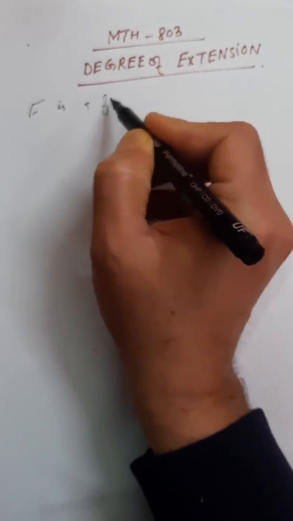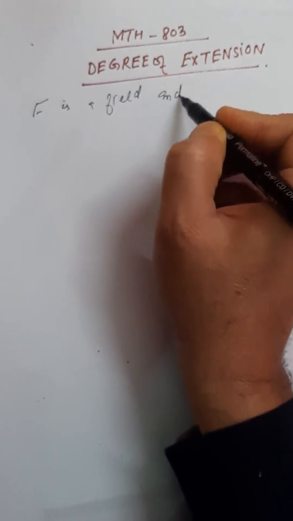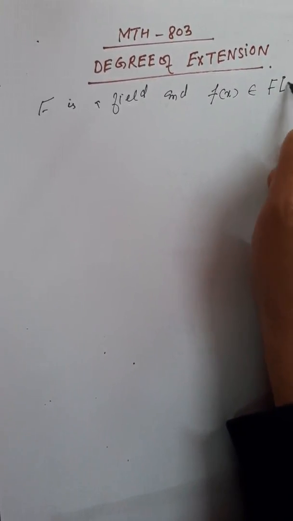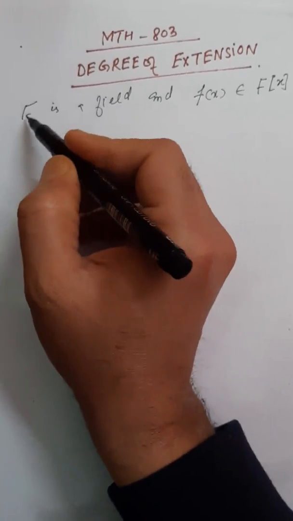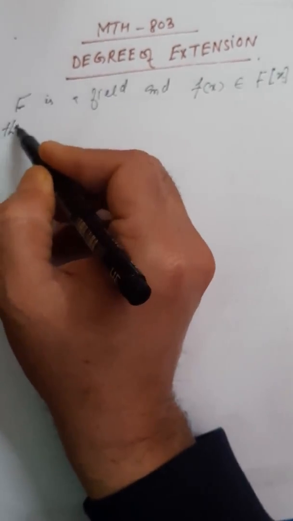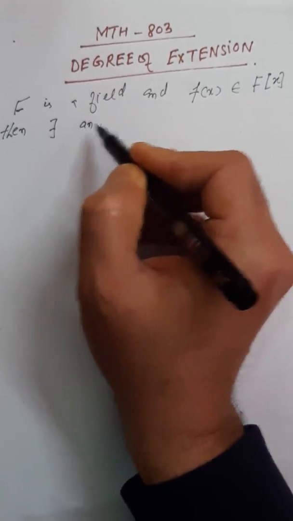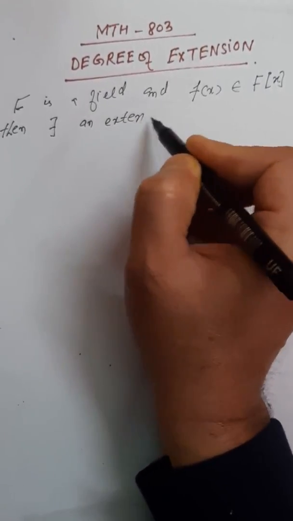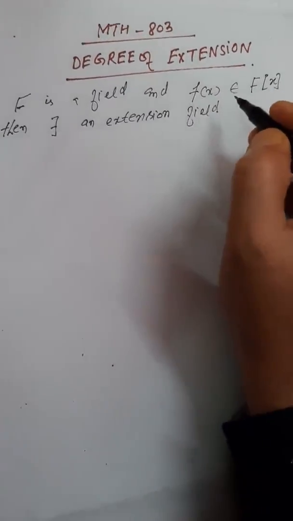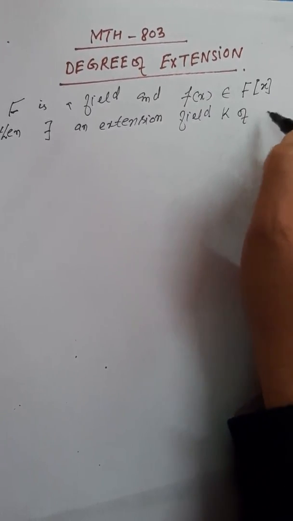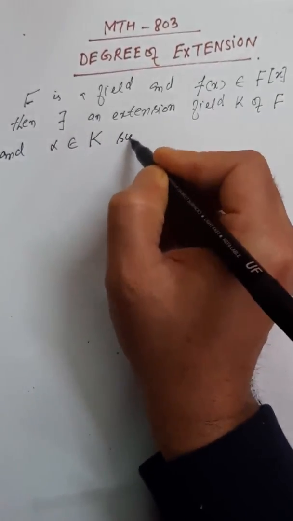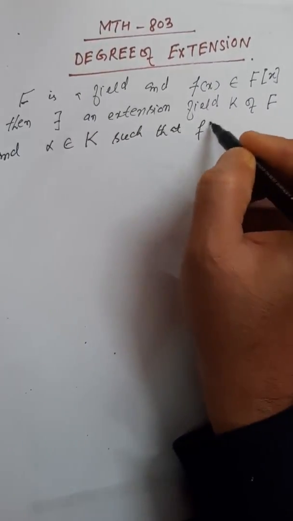and if f(x) is any polynomial having coefficients in F, and if f(x) has no root in this F, then there exists an extension field K of F and an element alpha in K such that f(alpha) is 0.